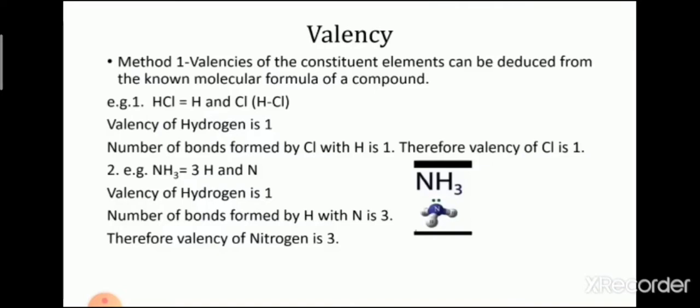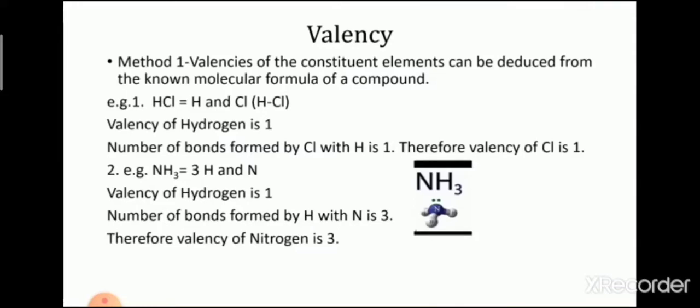HCl consists of hydrogen and chlorine, that is H and Cl. So the valency of hydrogen is 1. The number of bonds formed by chlorine with hydrogen is 1. Therefore, the valency of chlorine is 1. We will see a second example, NH3, ammonia. It has 3 hydrogen and 1 nitrogen. The valency of hydrogen is 1.